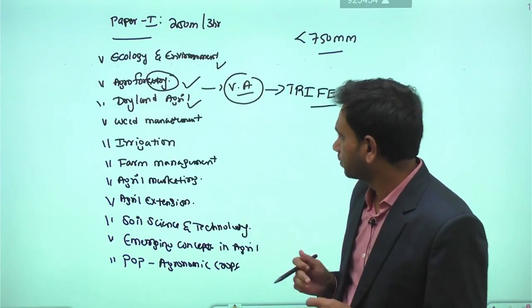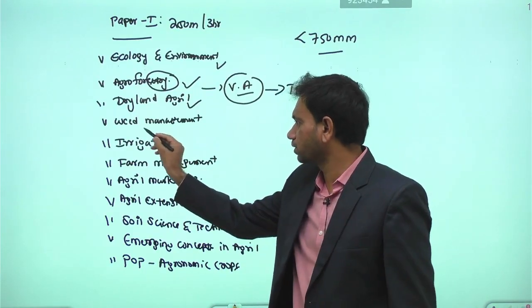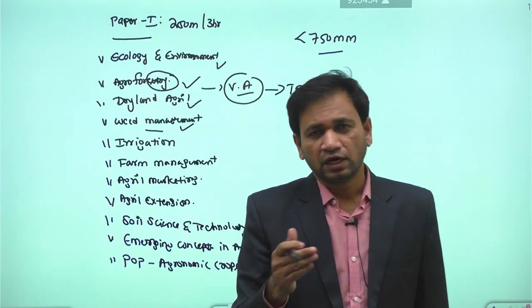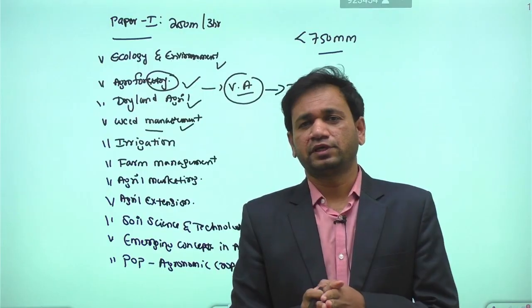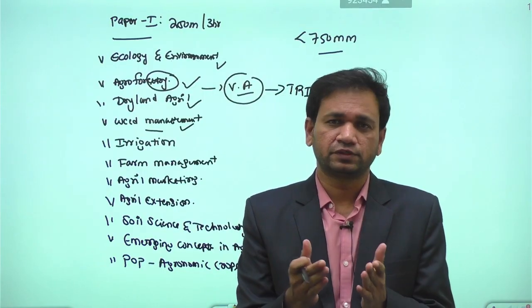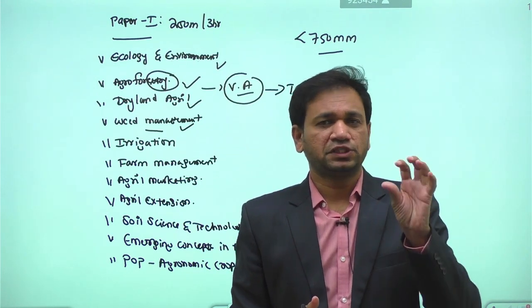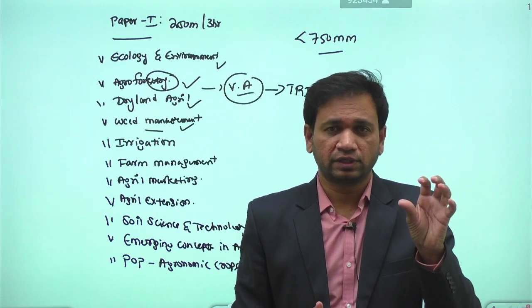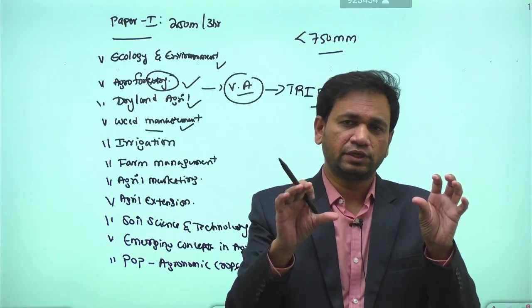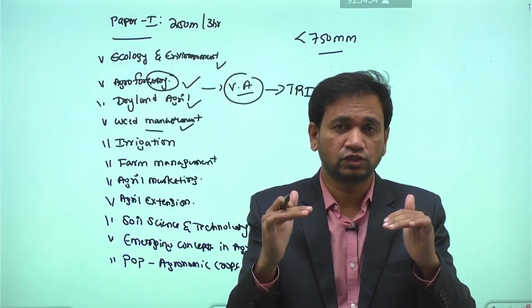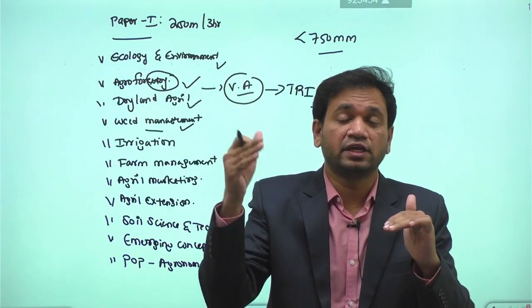Then apart from that, we have the syllabus we call weed management. Weeds are unwanted plants. Sometimes they can be perennial plants, sometimes parasitic plants. Our basic objective in integrated weed management is to keep the population of the weed well below the economic threshold level with the help of various kinds of management practices.